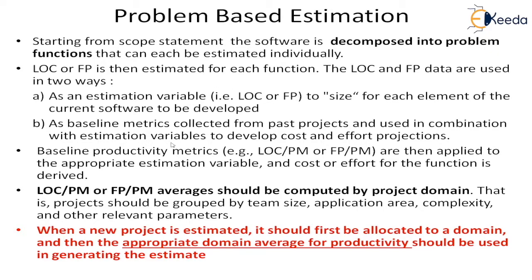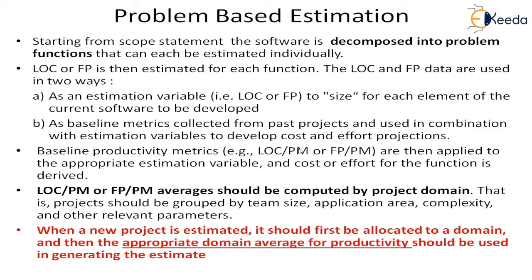Now you go to the matrix which keeps the data as LOC per person-month or FP per person-month. When you apply these metrics to the size, you will get the person-months, in terms of FP or in terms of LOC. So what is a person-month?